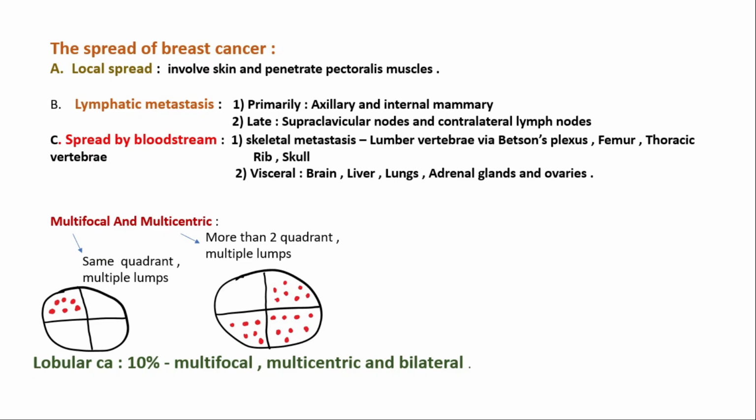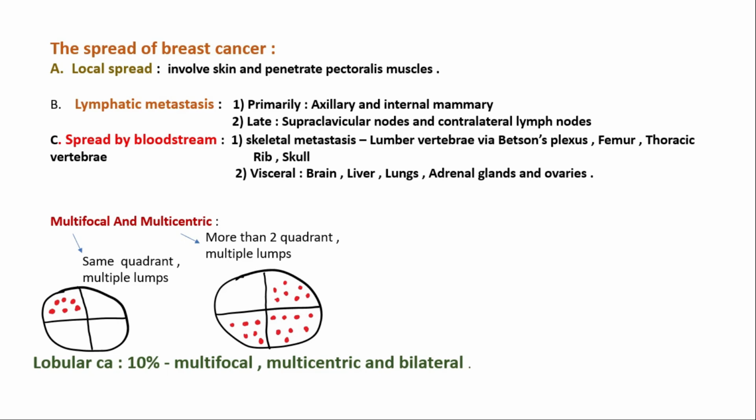Okay, then let's discuss the spread of breast cancer, how breast cancer spreads into different parts of our body. It can spread locally. It involves the skin and penetrates the pectoralis major muscle and pectoralis minor muscle covered by pectoral fascia. When breast cancer involves the skin or penetrates the underlying muscle, we term it a locally advanced breast carcinoma. Then lymphatic metastasis: primarily axillary lymph nodes and internal mammary lymph nodes are affected, and in the late phase supraclavicular nodes and contralateral lymph nodes are affected.